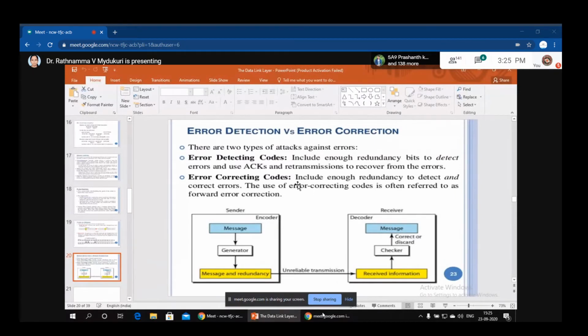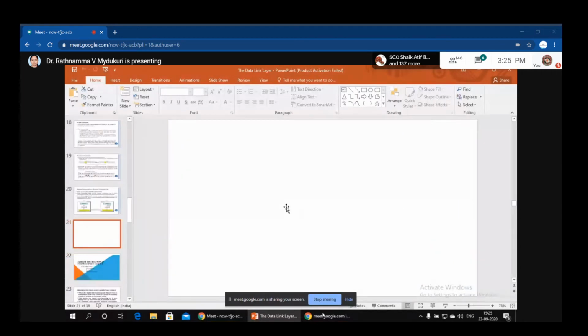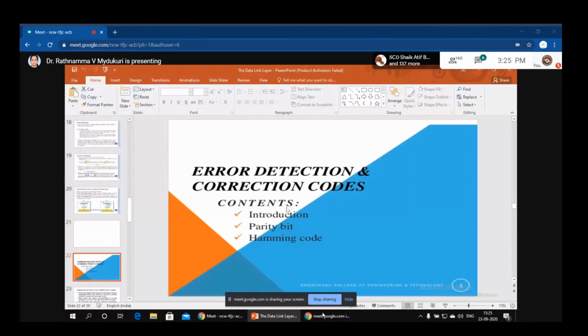That means we have some codes which are used only for detecting the errors. Those are called error detection codes. But apart from this, some may also correct the errors. That is called error correction codes. Now we'll see the remaining topics, what we are going to perform.